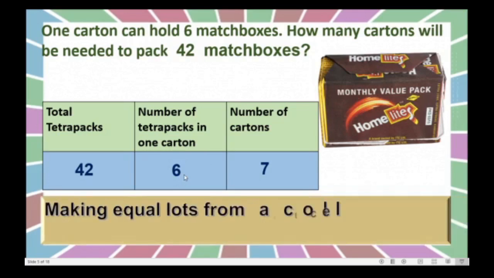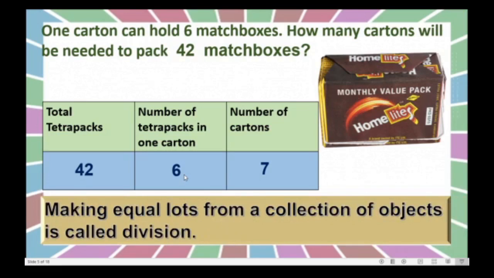Again, same thing we can write. Making equal lots from a collection of objects is called division. Here also we made, what we made? We made the lots or the groups and we distributed the objects equally. Right?